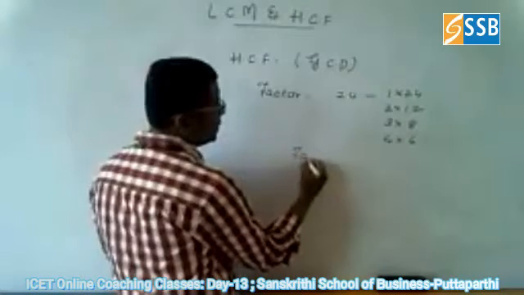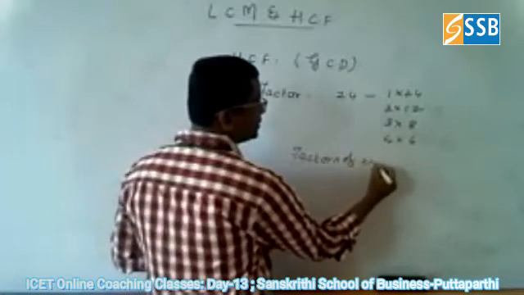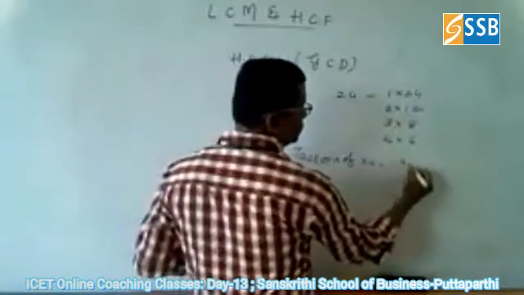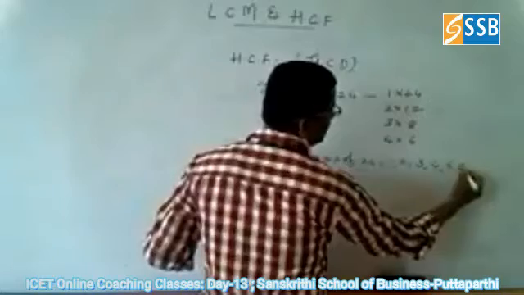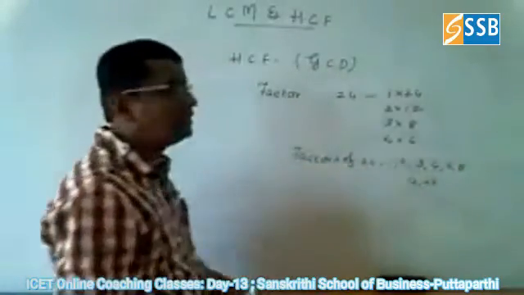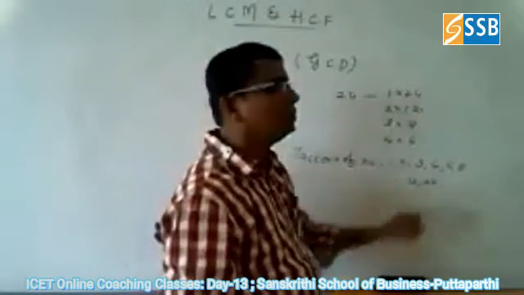So now we can write the factors of 24: 1, 2, 3, 4, 6, 8, 12, 24. Why?